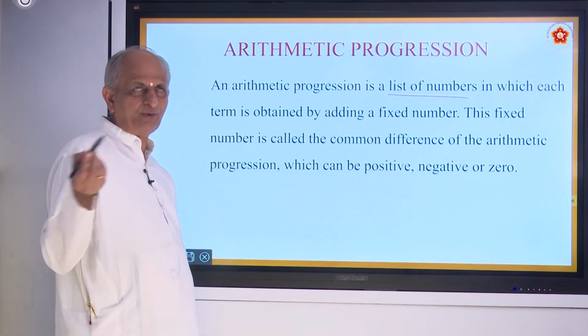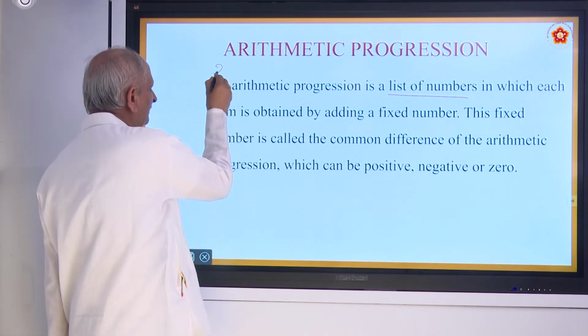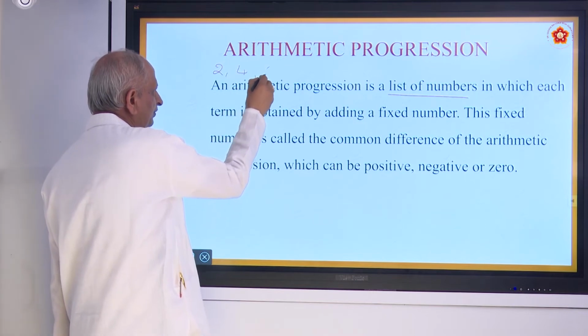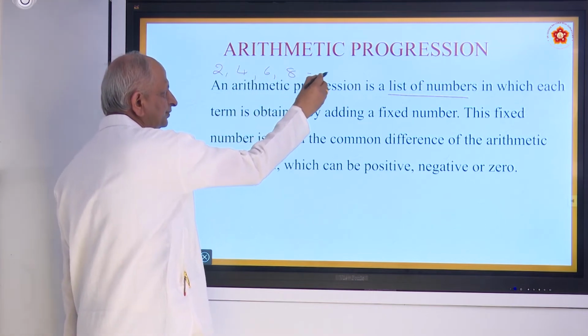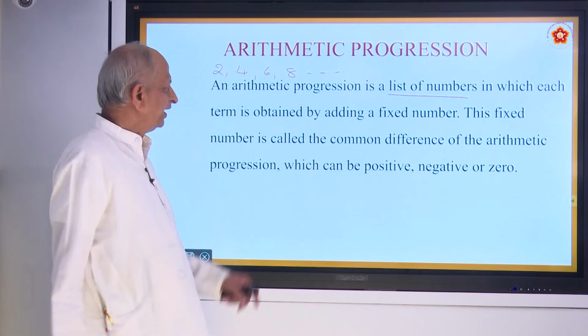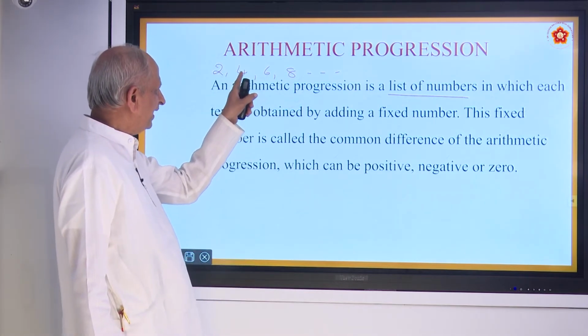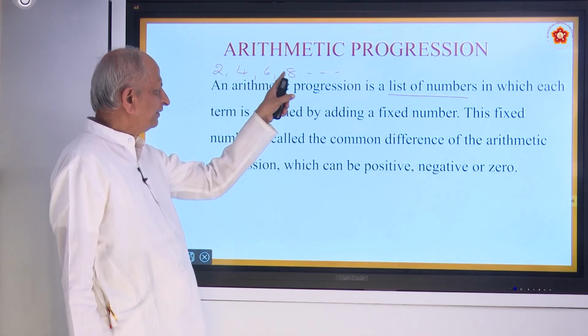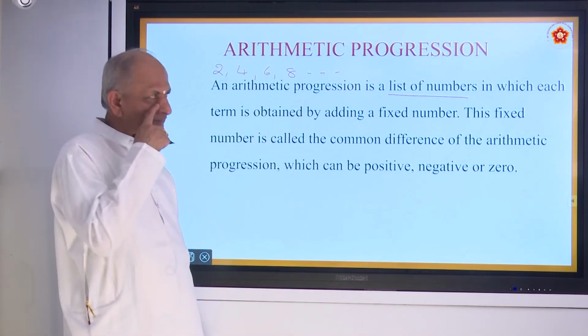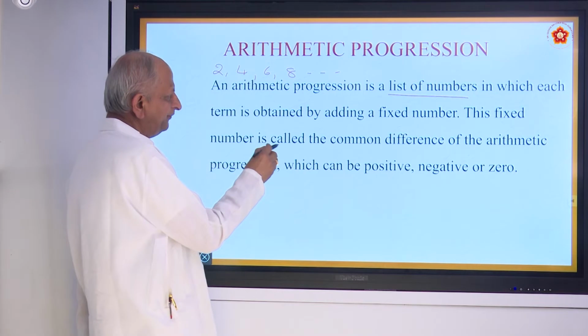Just now I told you about odd numbers, even numbers, etc. What are these numbers called? Even numbers. How do you get 4? By adding 2. How do you get 6? By adding 2. How do you get 8? By adding 2 to 6. So like that, by adding a fixed number.